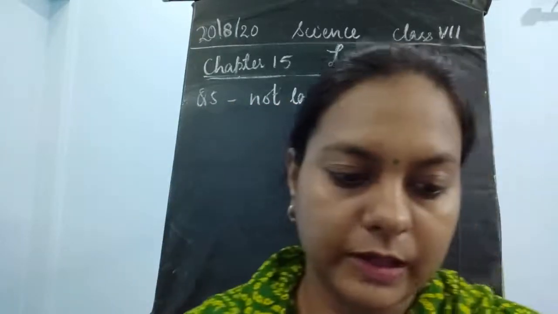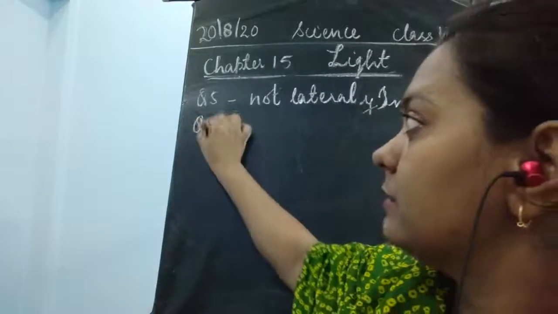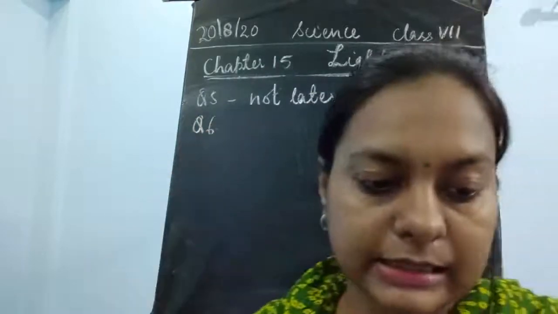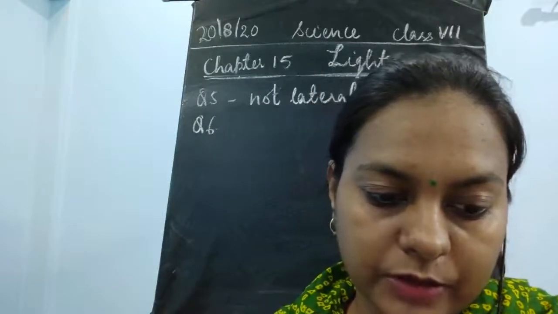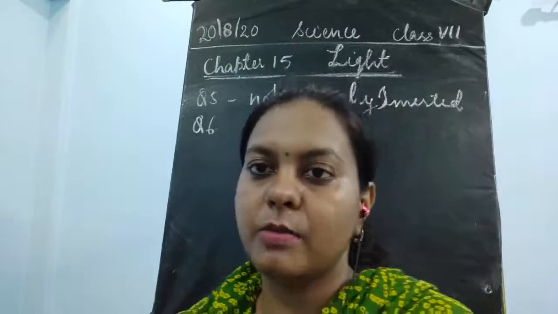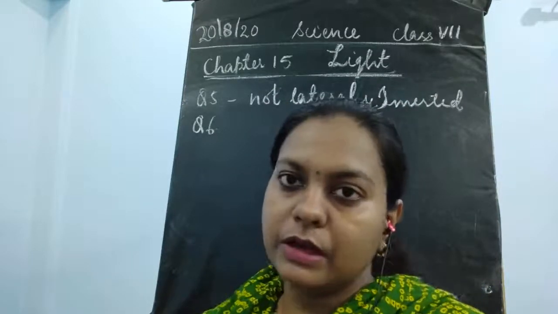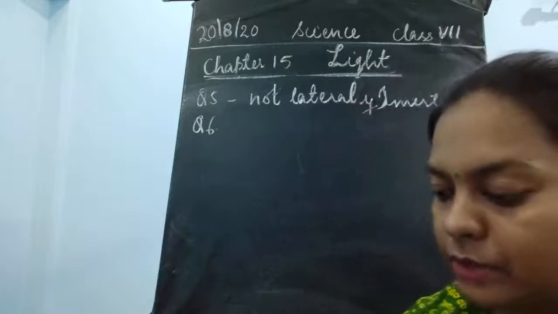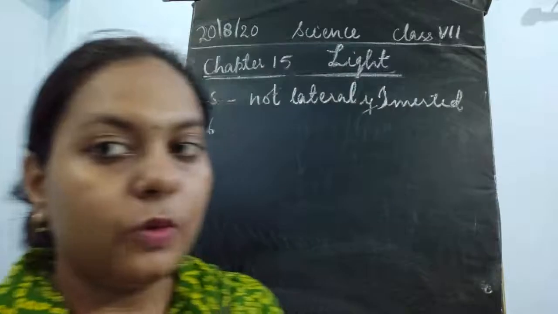Now I move on to the next question, question number 6. What is a virtual image? Give a situation where a virtual image is formed. Just now we discussed so many things about these types of images. There are two types of images: one is the virtual image, the other is the real image. So we have to discuss only the virtual image again.